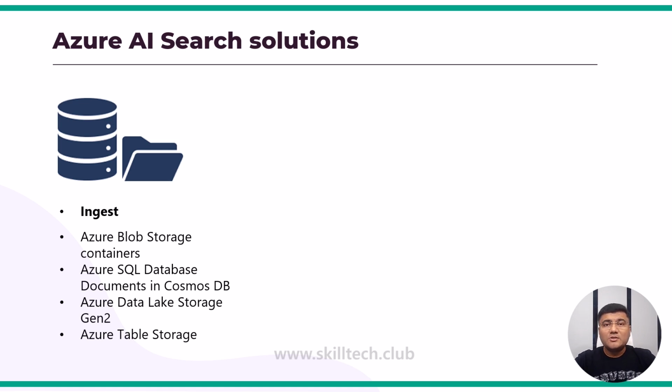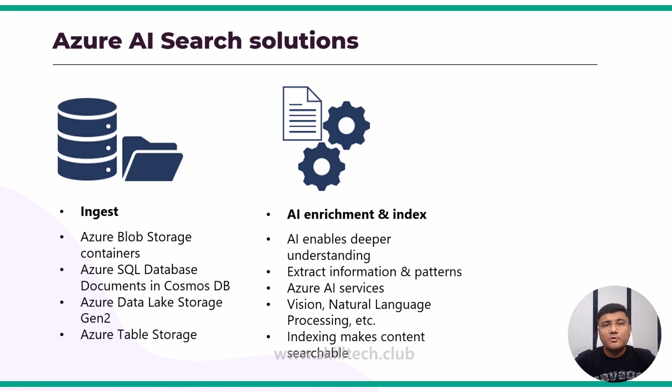Because your data can be structured, unstructured, or semi-structured in any format, the most suitable data storage can be a database like Cosmos DB, or your blob storage account, or a data lake where you have a huge amount of data stored. Whichever data storage mechanism your organization chooses, the first step is always going to be data ingestion. Once data ingestion is done, the next step is AI enrichment and indexing.